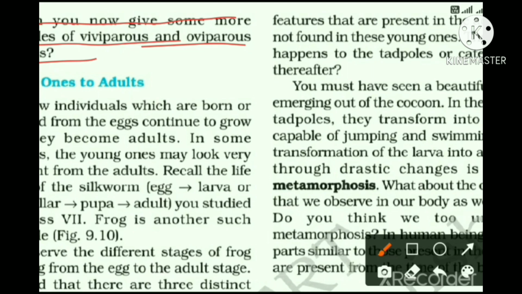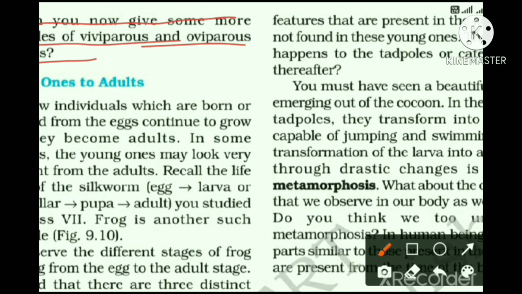Viviparous animals which give birth to their young one are cow, dog, cat, etc. Human beings also, and some of the other animals also. Oviparous, naturally hens and lizards, etc. Whatever animals you observe and easily find the examples, you can give.